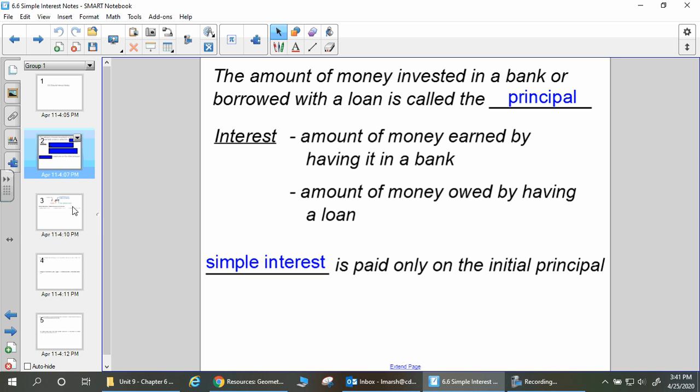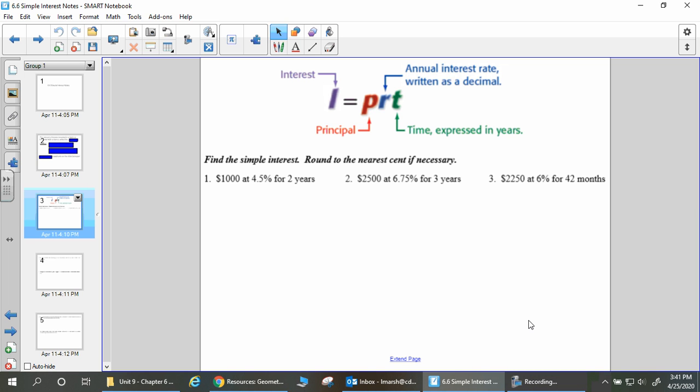Okay. So when I click to the next slide, what you see at the top is a formula. I equals PRT, okay? And this is the formula we're going to use for this whole lesson. The idea is, what do these letters mean? Well, I is our amount of interest. P is our principal. So what did we start with?